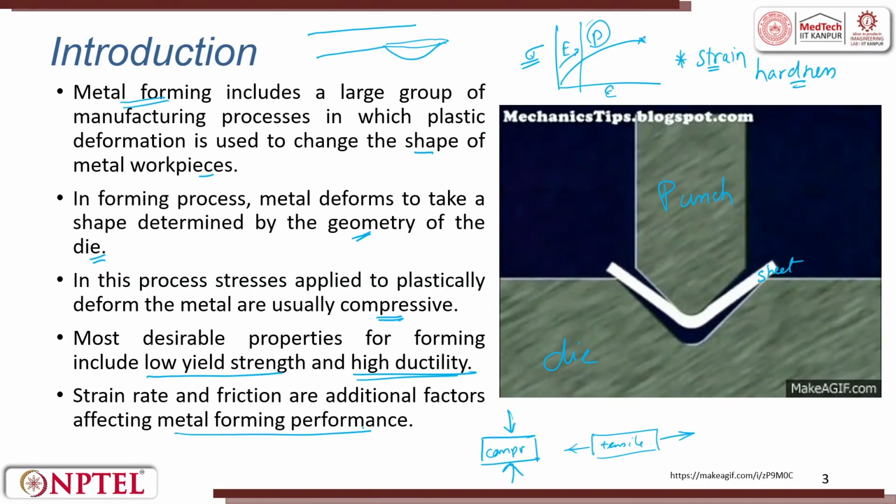For example, you take a rubber band, an elastic rubber band, you slowly drag it, you can keep dragging it to a far extent. But if you drag it at a very high strain rate, it fails at an early stage. So, that is strain rate.